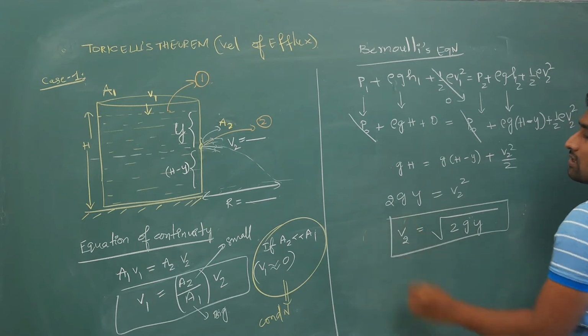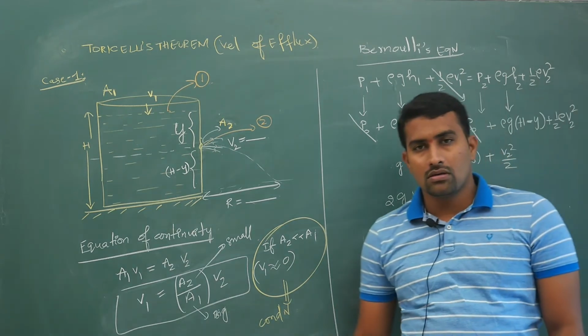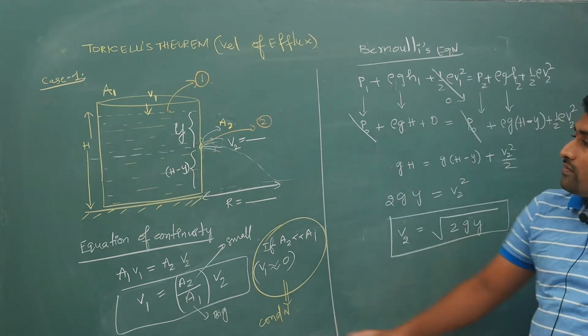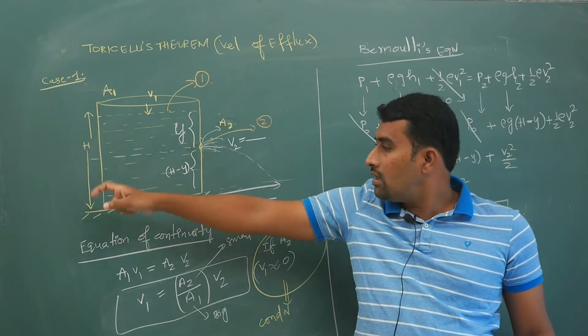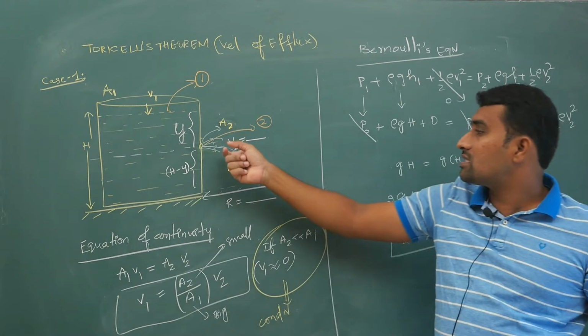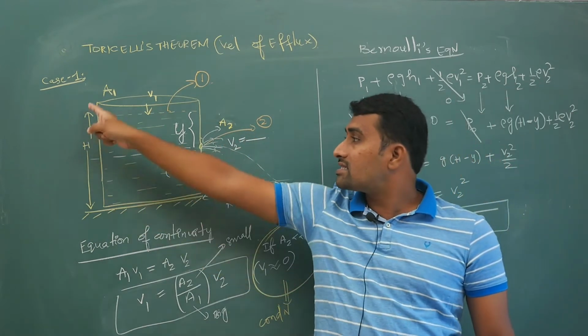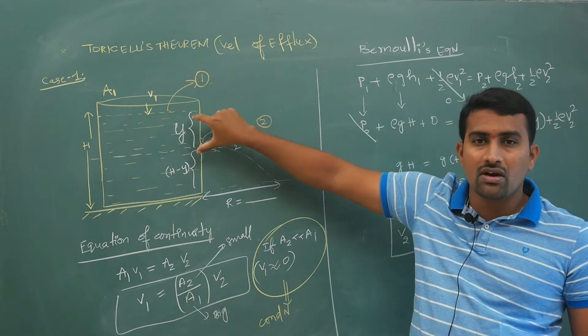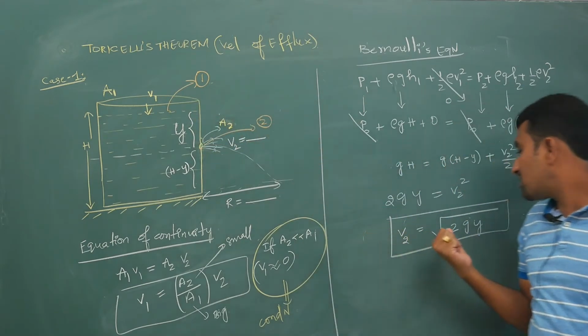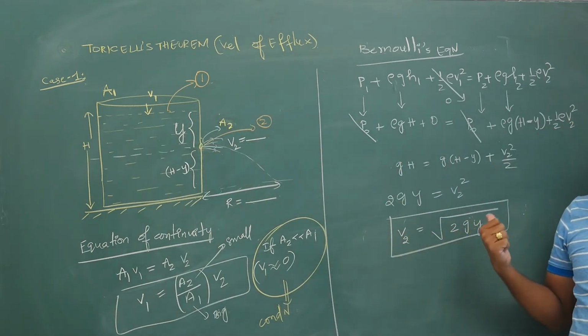So that means if I keep a hole, it has nothing to do with the height from the bottom. If you look at this expression, the velocity of water coming out of the hole has nothing to do with this height. It has this expression of y. V2 is equal to under root 2gy is indicating what?